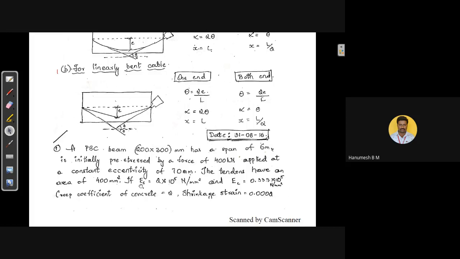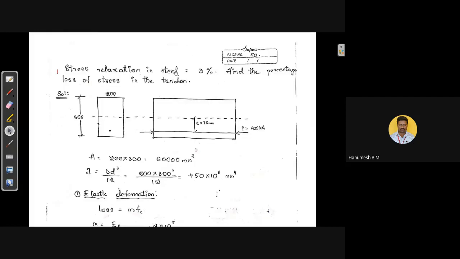And also Young's modulus of steel is 2 into 10 raised to 5 Newton per mm square and Young's modulus of concrete is 0.333 into 10 raised to 5 Newton per mm square, creep coefficient of concrete is 2 and shrinkage strain is 0.0002. This is the given problem. Stress relaxation in steel is also given, 3%. Find the percentage loss of stress in the tendon.